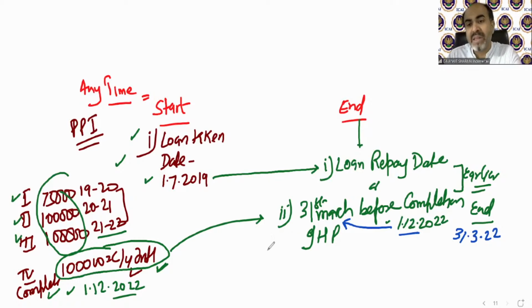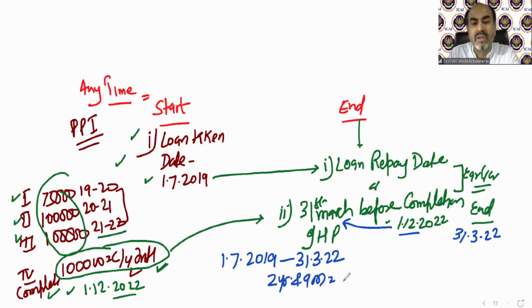So what is my pre-construction period? My pre-construction period is 1st July 2019 till 31st March 2022. That means almost 2 years and 9 months. You have to calculate 2 years 9 months interest, which you can calculate directly also. I have already calculated it separately. That is 2,75,000. You can directly calculate it with the help of a 10 lakh rupees loan at 10% per annum.